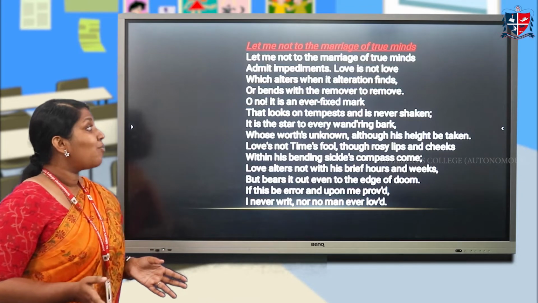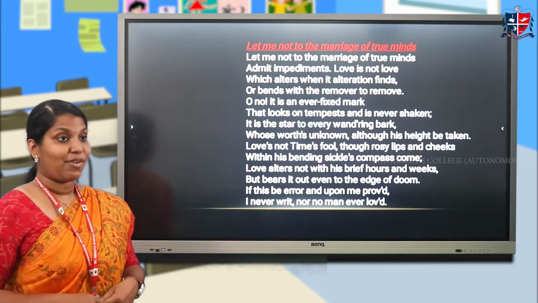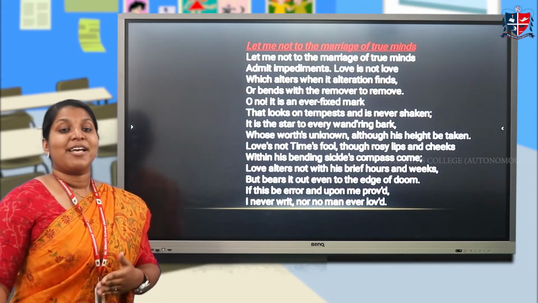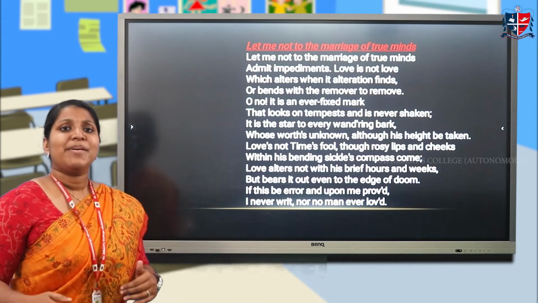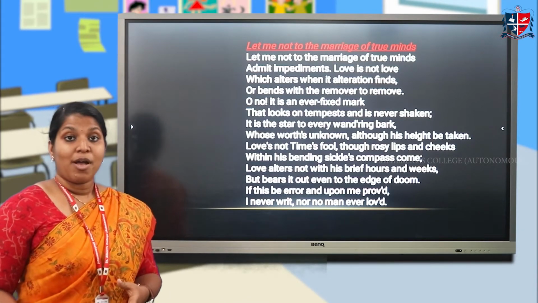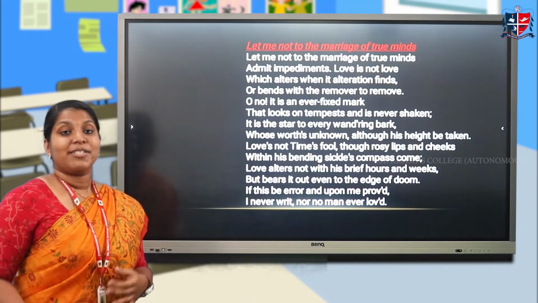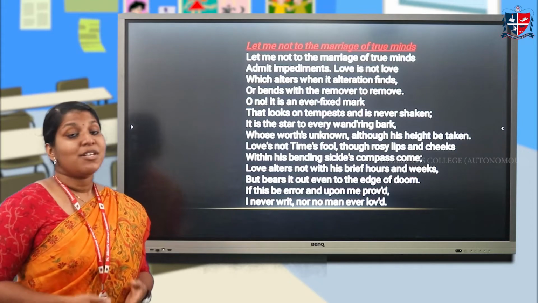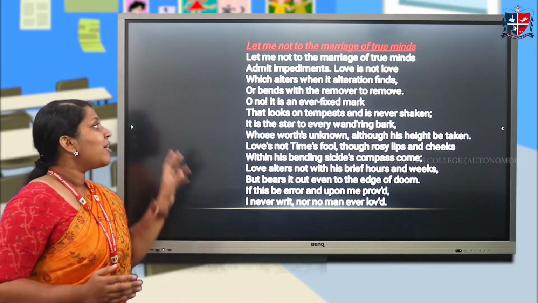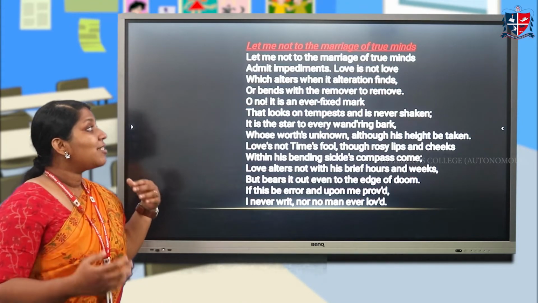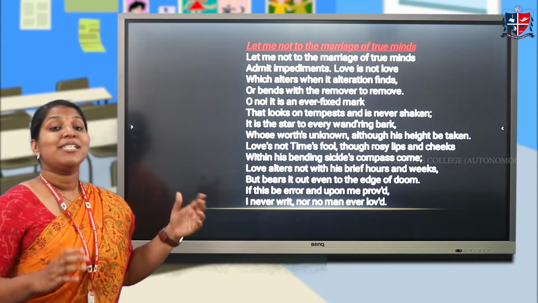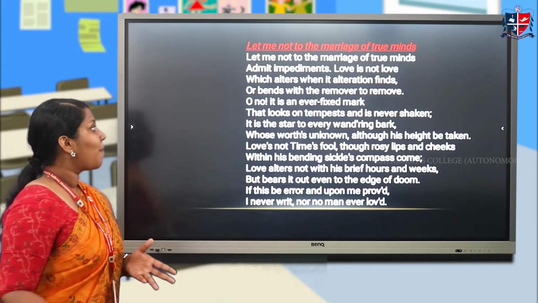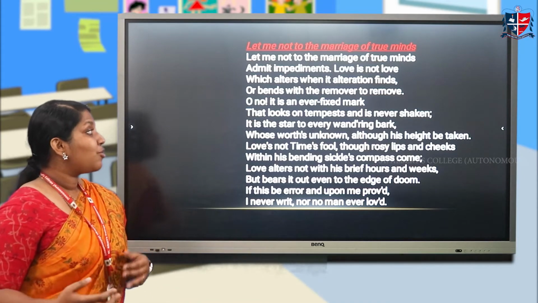Love is not love which alters when it alteration finds. Suppose my partner is changing and then I am also changing. That means there is no true love. If my partner is unfaithful and then I become unfaithful, then there is no matter of love, no true love in that. So it is based on the alterations that we find. That means if we alter based on our partner, then there is no true love. Or bends with the remover to remove.